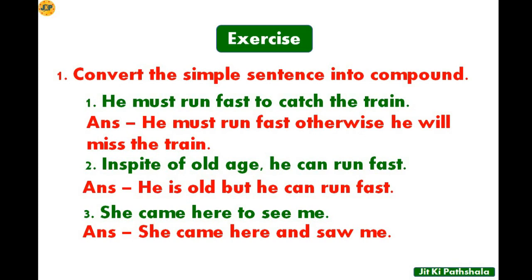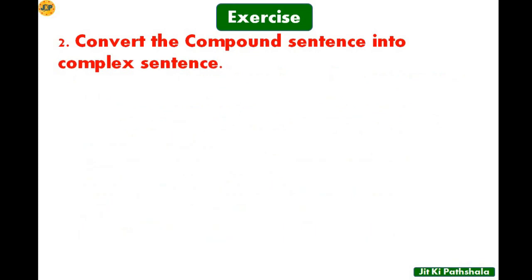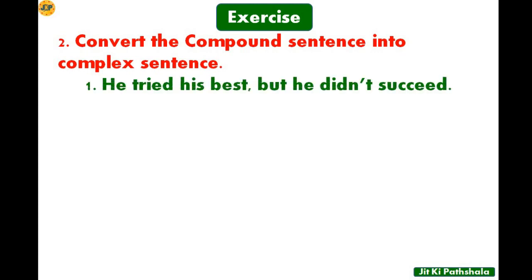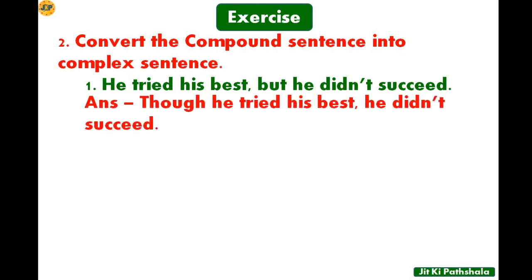Okay, now let's move on to the next part, and that is convert the compound sentence into complex sentence. So the first question, let us see what it is. He tried his best but he did not succeed. So the answer will be, though he tried his best, he did not succeed. So in this way we can see that the meaning remains the same.